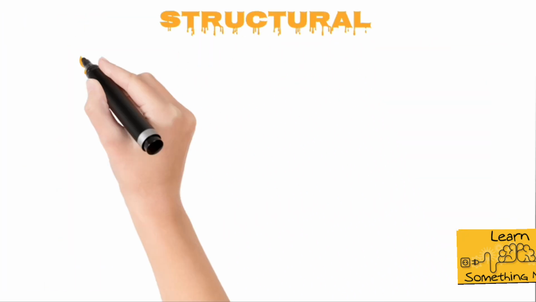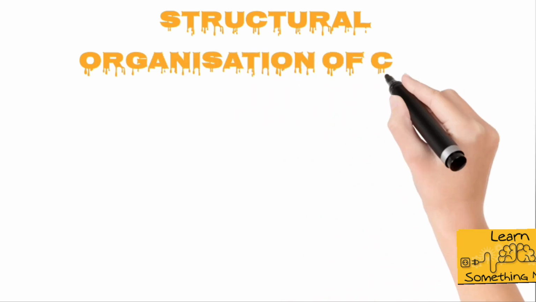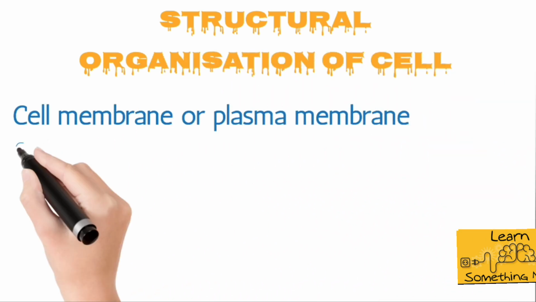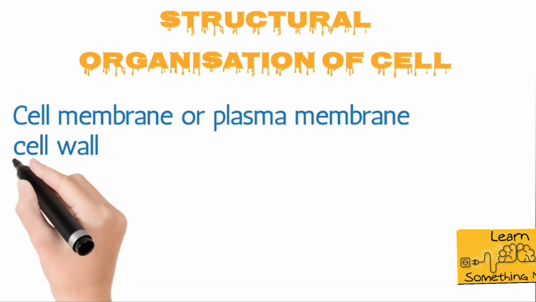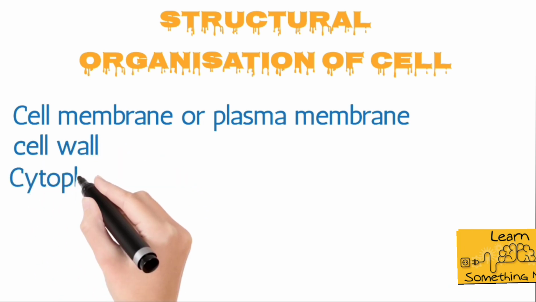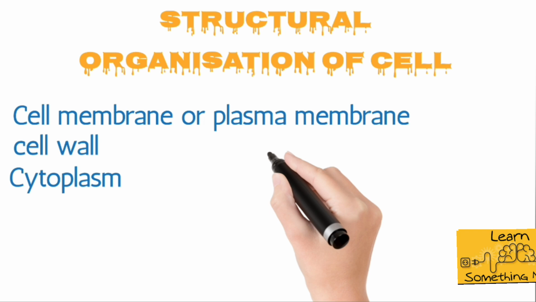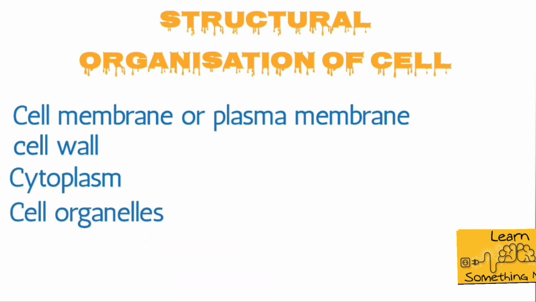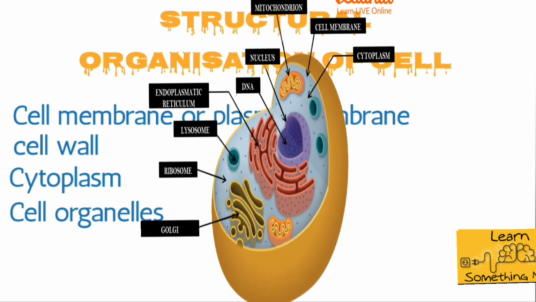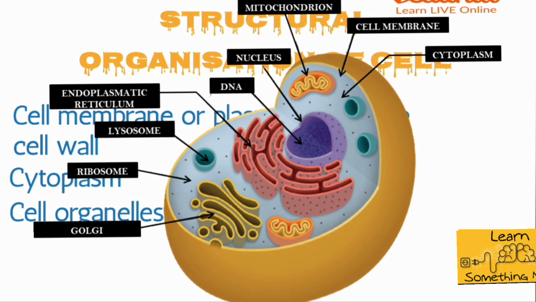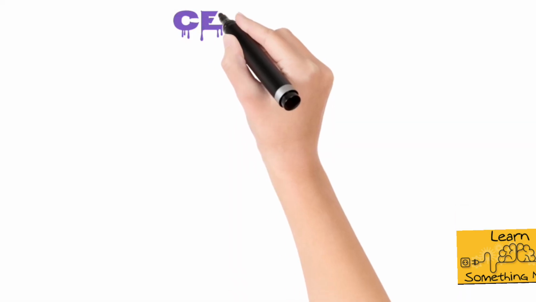So before discussing the main topic of today's video, I would like you all to recall the structural organization of the cell. Through the structural organization of the cell, we get to know the components of which a cell is composed. The components of the cell are the cell membrane, cell wall, cytoplasm and cell organelles. We will discuss all these components one by one in separate videos. For today's video, the component of the cell that we are going to discuss is the cell wall.